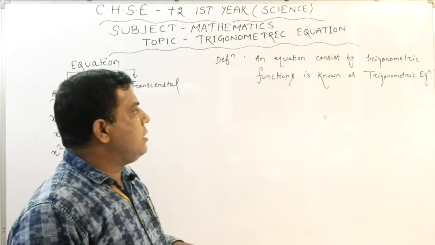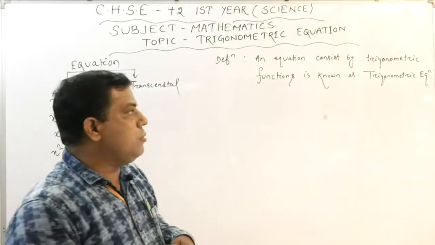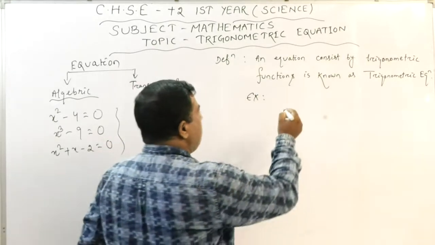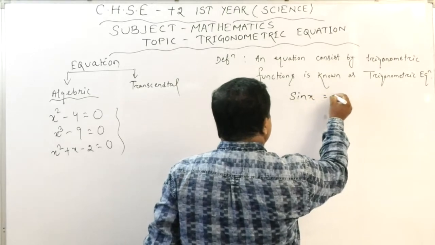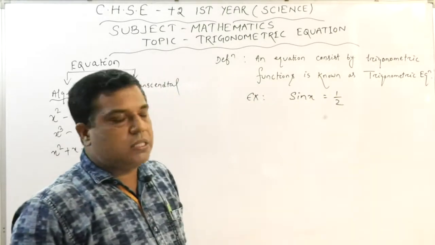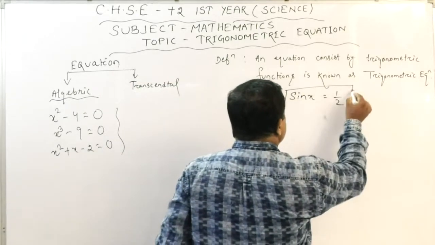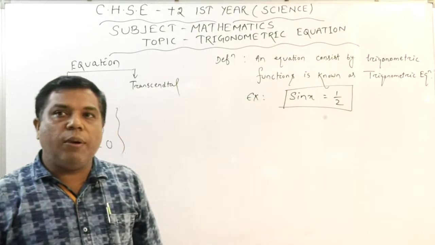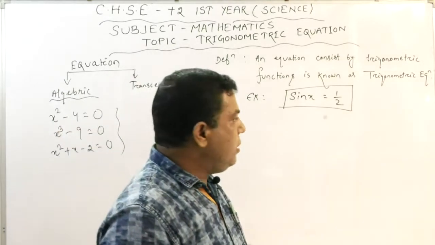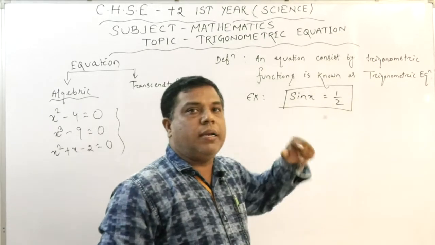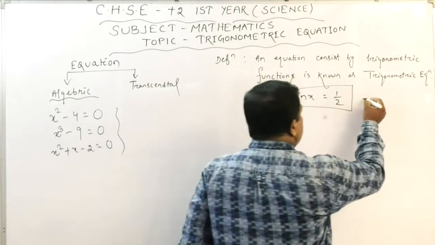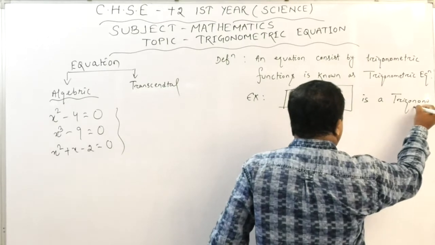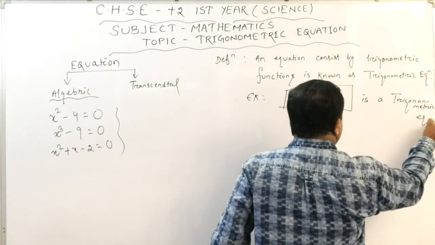Let us see some examples of a trigonometric equation. Suppose somebody simply writes sin x equals half. You see, this is an expression where a trigonometric function is equalized with some value. It is in the form of an equation and it consists of trigonometric functions. So this type of expression is known as a trigonometric equation.